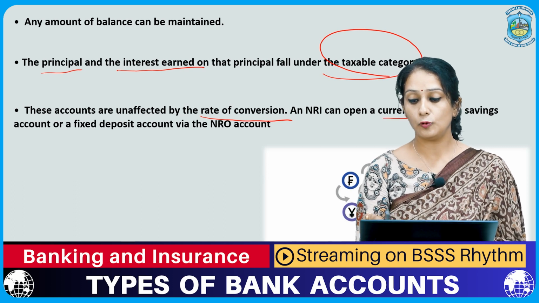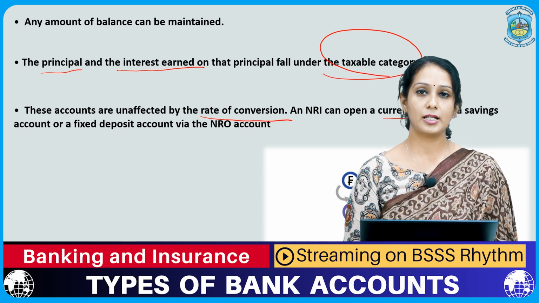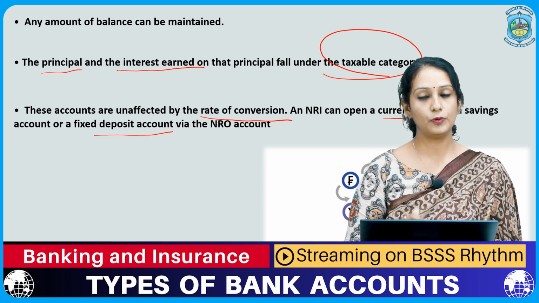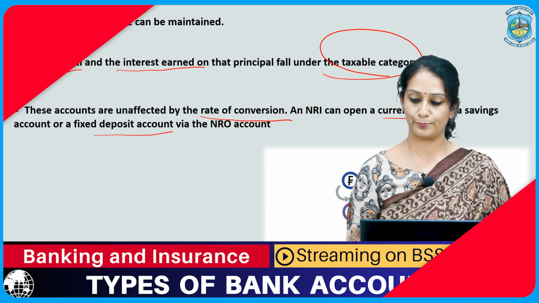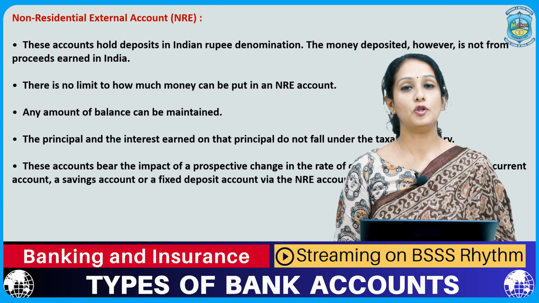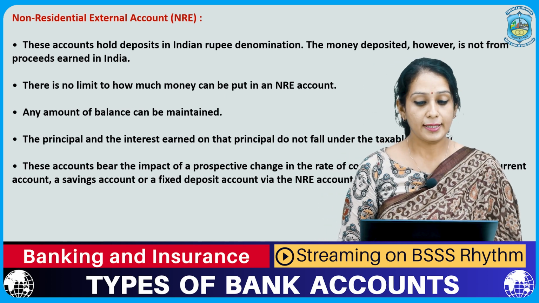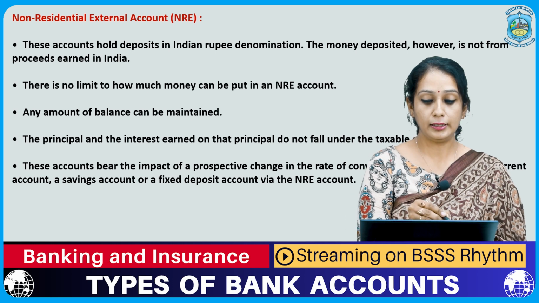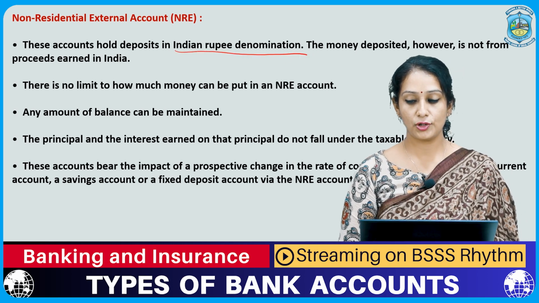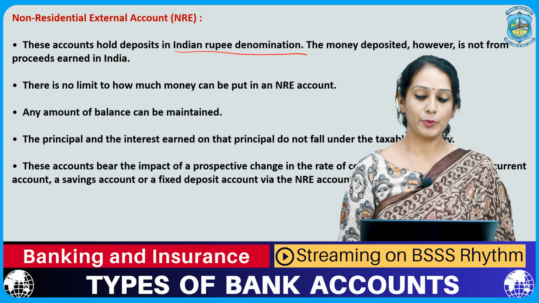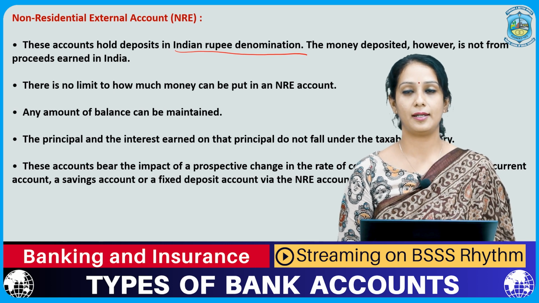And an NRI can open a current account, a savings account, or a fixed deposit account through the help of an NRO account. So next is the non-resident external account, that is NRE. These accounts also hold deposits in Indian rupee denomination, but there is a difference between the NRO account and the NRE account.